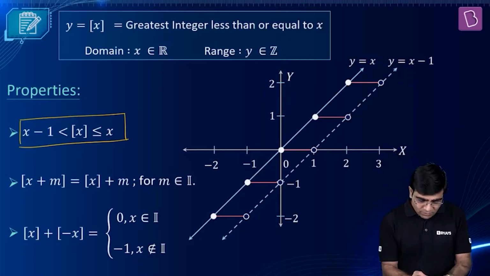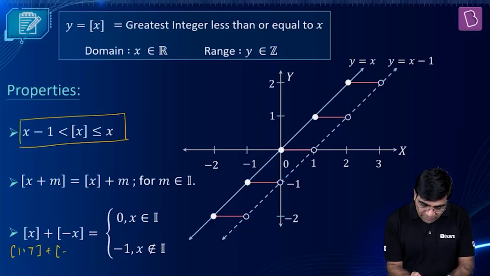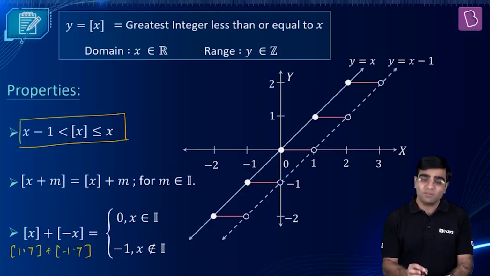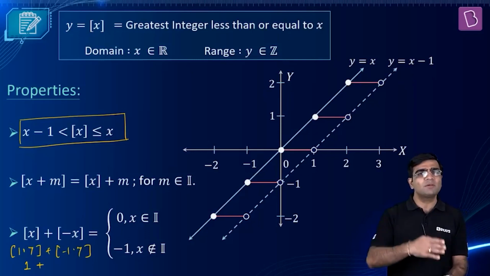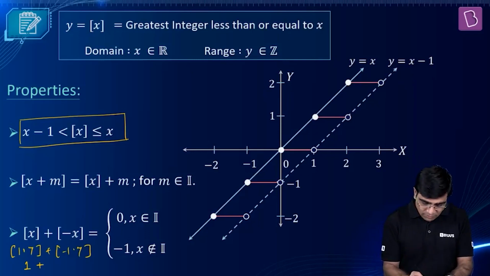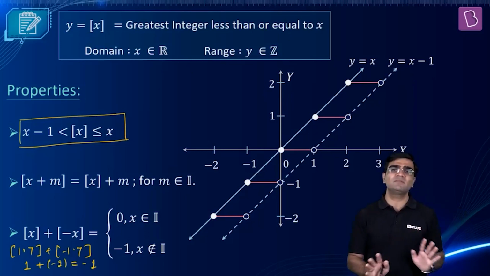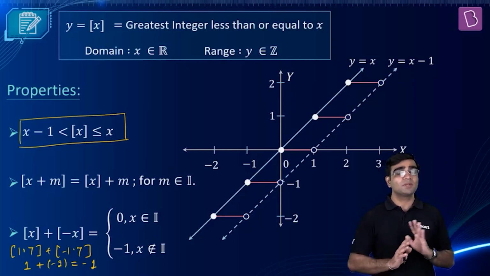Let's do it for the second one. So let's say I have GIF of 1.7 plus GIF of minus 1.7. So what is GIF of 1.7? It's 1. What is GIF of minus 1.7? So the integer before minus 1.7 on the number line is minus 2. So 1 plus minus 2 will give you what? Minus 1. A simple justification. Very simple justification. Understood?